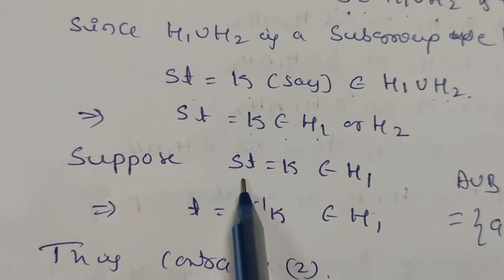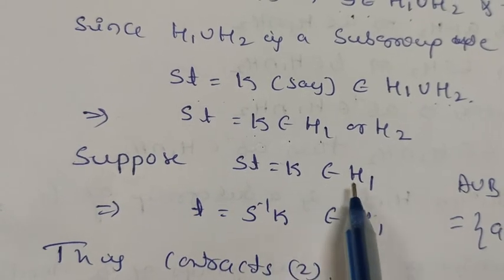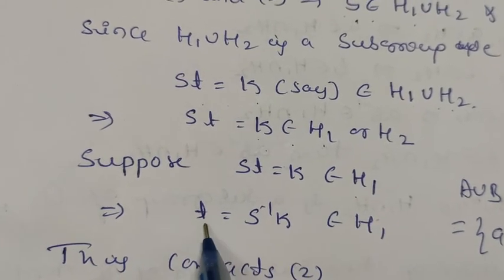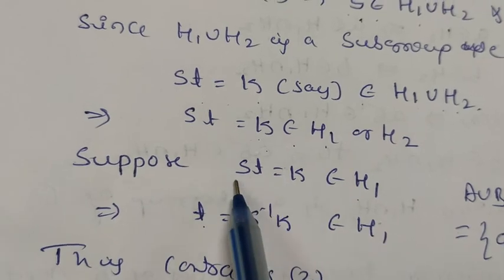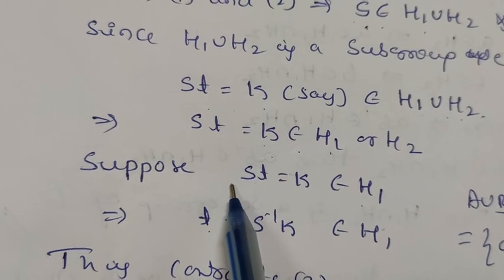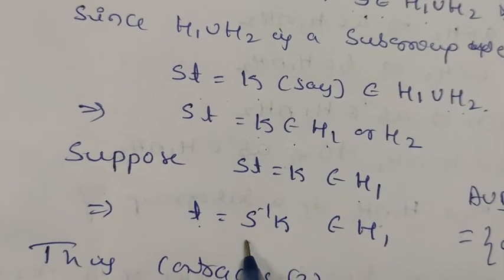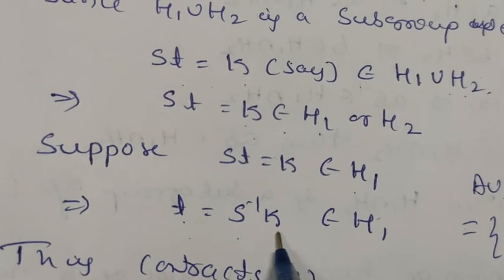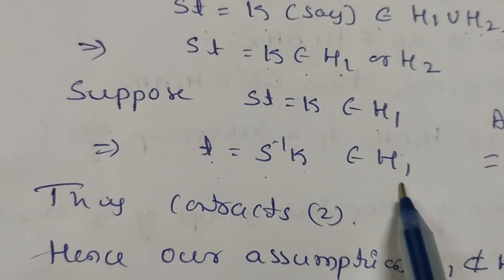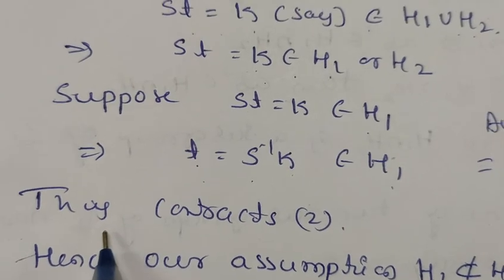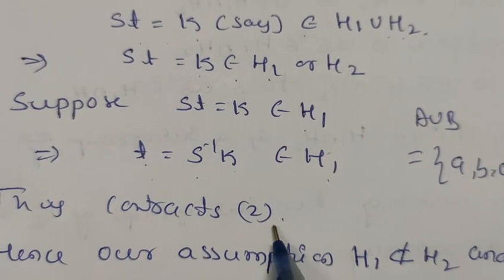Suppose S into T is equal to K which belongs to H1. And this implies, by the property we proved, if you take S on this side, it becomes inverse. This implies T is equal to S inverse K, which also belongs to H1. So this contradicts equation number 2.